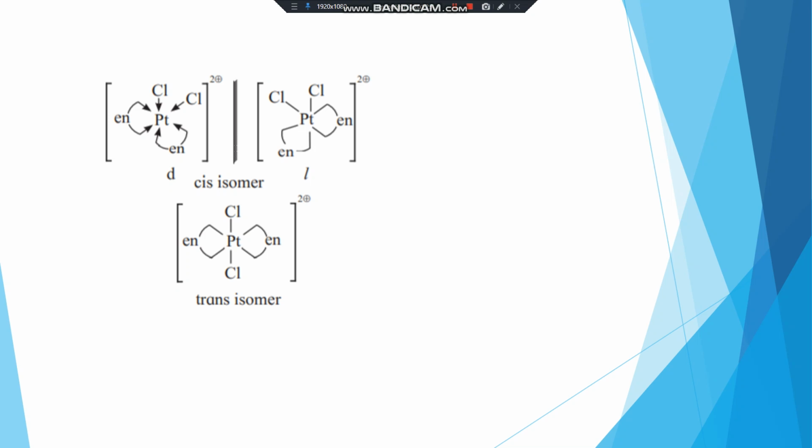Here, in the cis isomer, en and Cl occupy the same side, and the next one is the trans isomer, where Cl and en occupy opposite positions. Square planar complexes do not show enantiomers, since they have a mirror plane and an axis of symmetry.